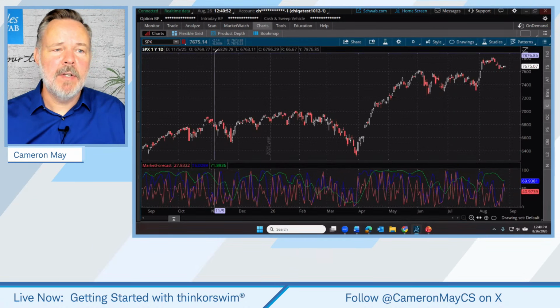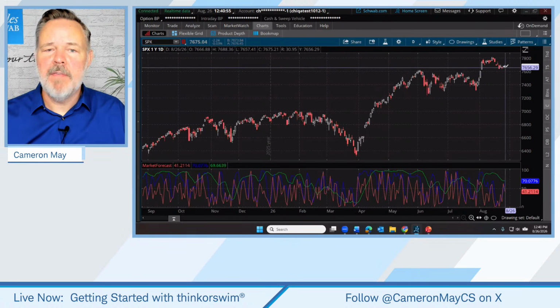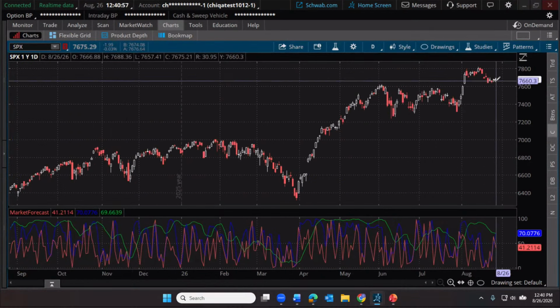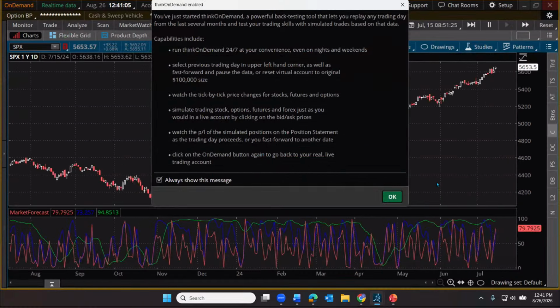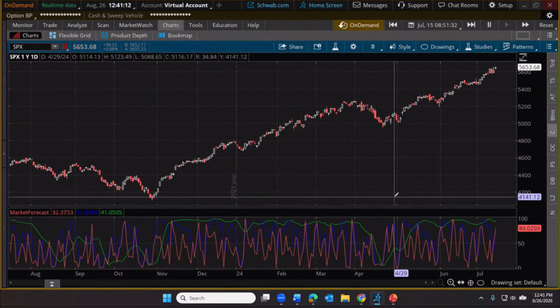Actually, let's do this. Let's go to our chart so you can see this. So here's the S&P 500. You can see right now it's August 26th. We're looking at a chart of the S&P 500 as of August 26th. Seems obvious. But if I click on demand, it gives us a description of what this tool entails. But I'm going to click OK.